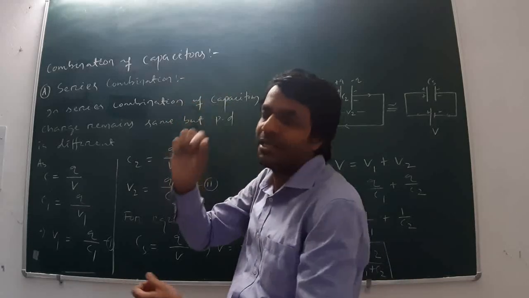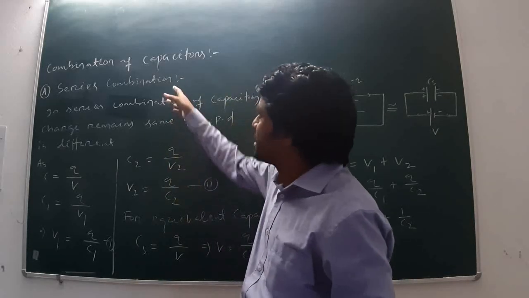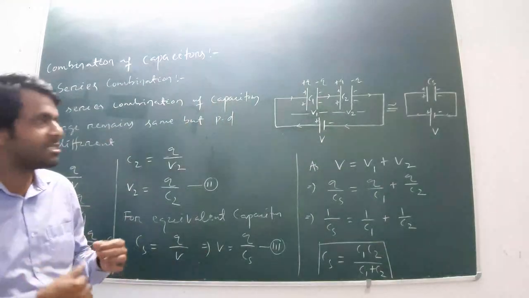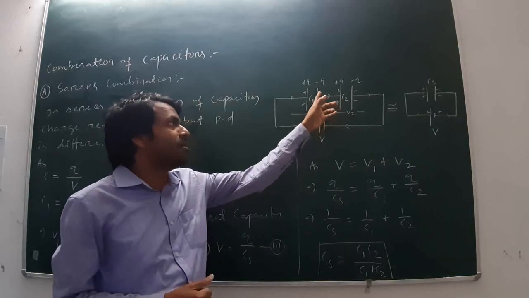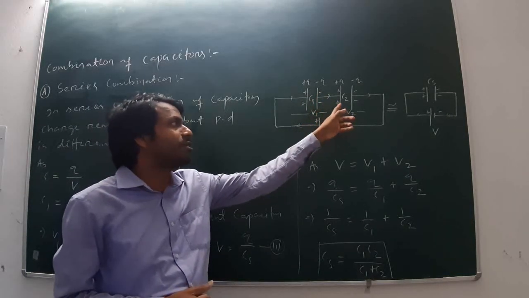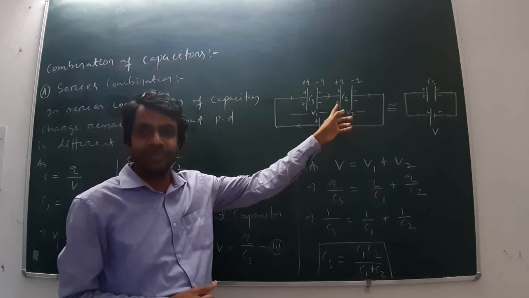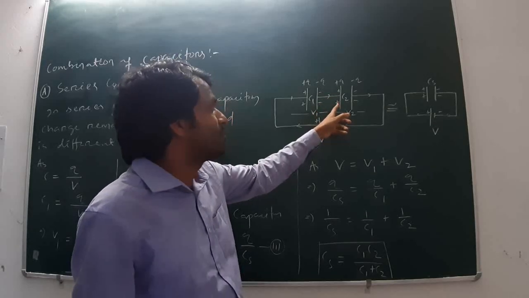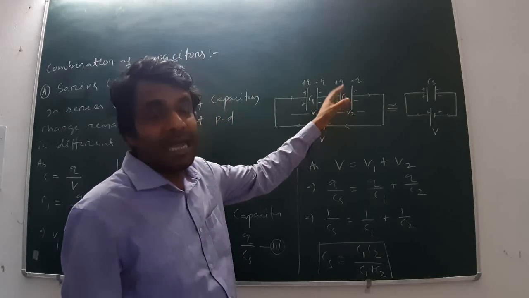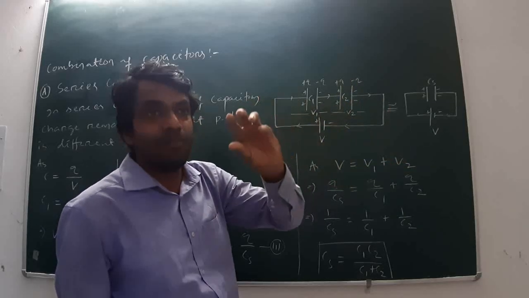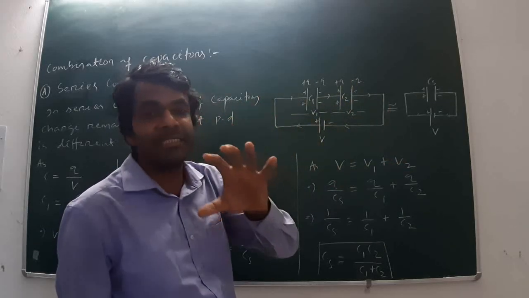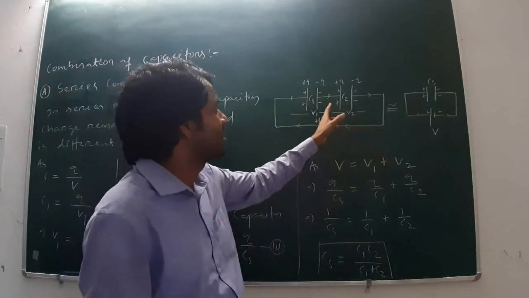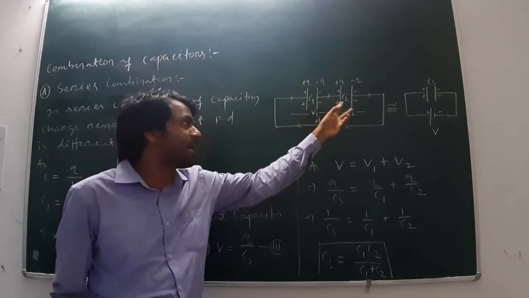Series combination, what is the definition of series combination? The capacitors are said to be connected in series if the negative terminal of one capacitor is connected to the positive terminal of another capacitor, and so on. Then the combination is known as the series combination. Means capacitors are connected in series. Like this, here is one capacitor, another capacitor.